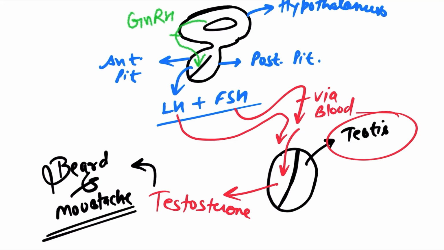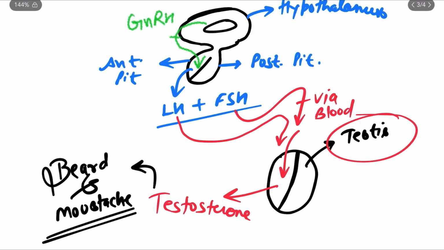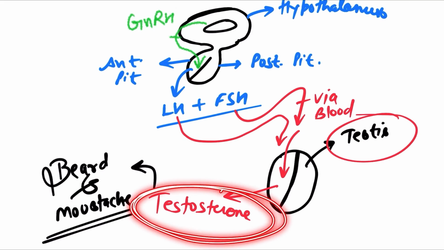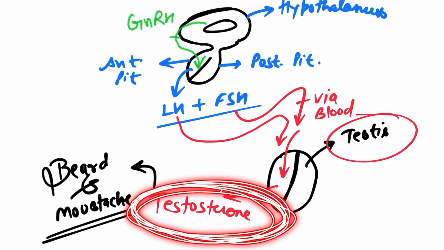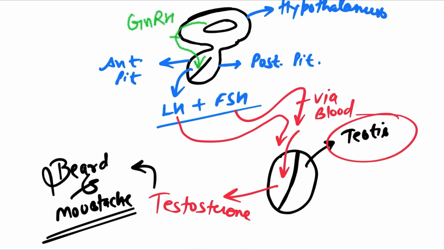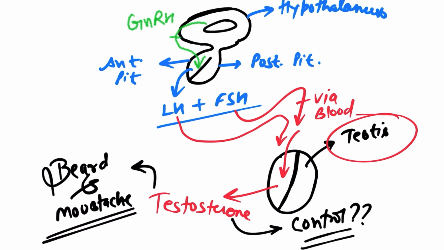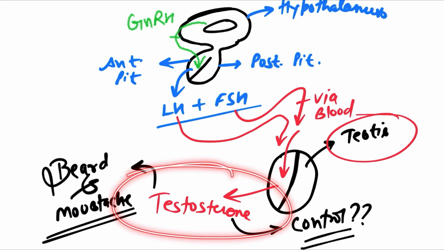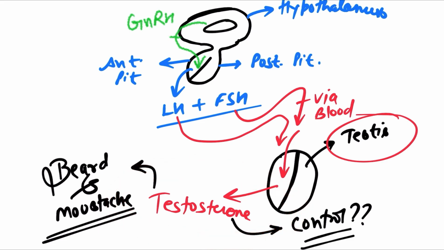So you are able to see that we need to control the secretion of testosterone from the testis. There should be control of the testosterone hormone. So how are we going to control the level of testosterone in the male body? You already know that testosterone is also responsible for aggression in human males.